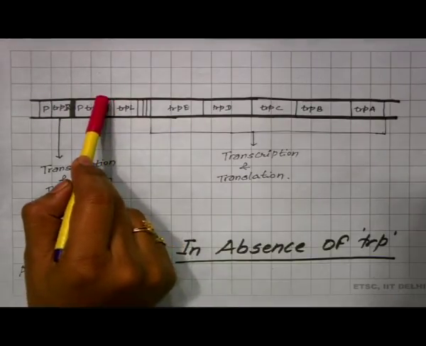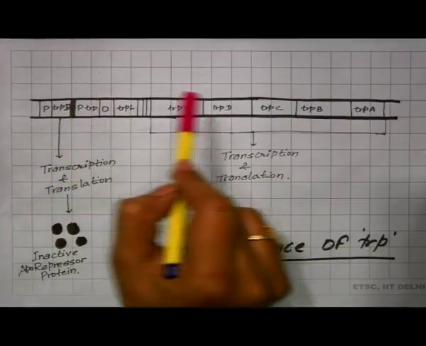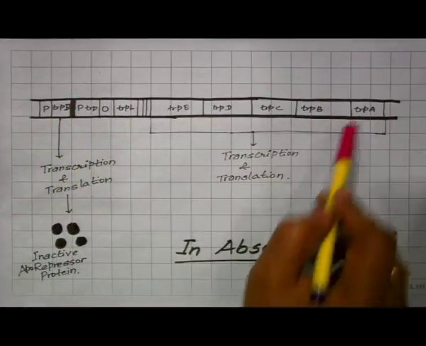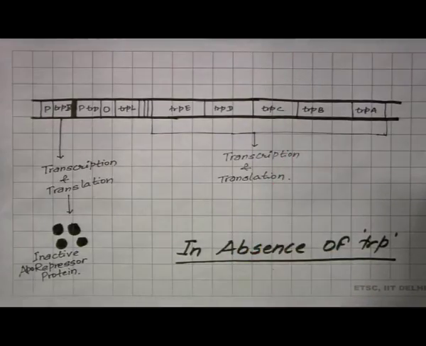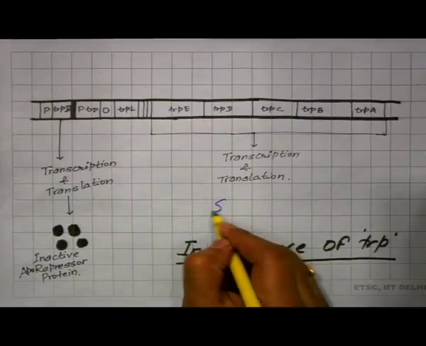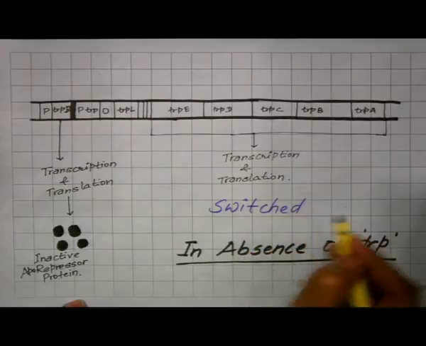Now, the RNA polymerase will bind to the promoter and move towards the structural genes, these genes will undergo transcription and translation, and the protein will be synthesized. So, in the absence of tryptophan, the genes are in the switched on condition.